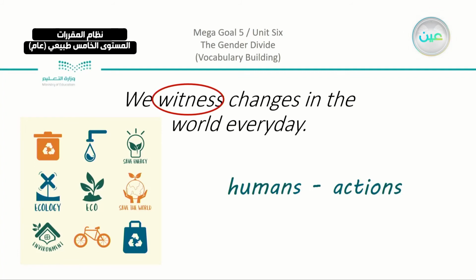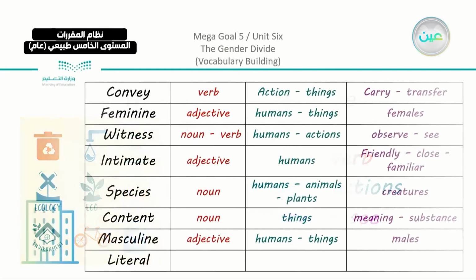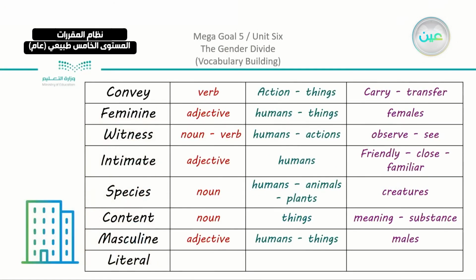It can be related to humans or actions that we witnessed. We can relate them also to observe or see. And of course, by them I mean the two classifications we have here, either a noun or a verb. Going back to the paragraph, of course, we have our table.